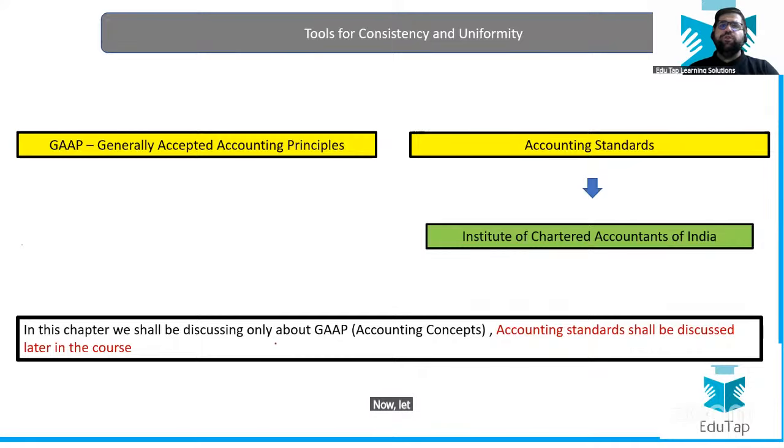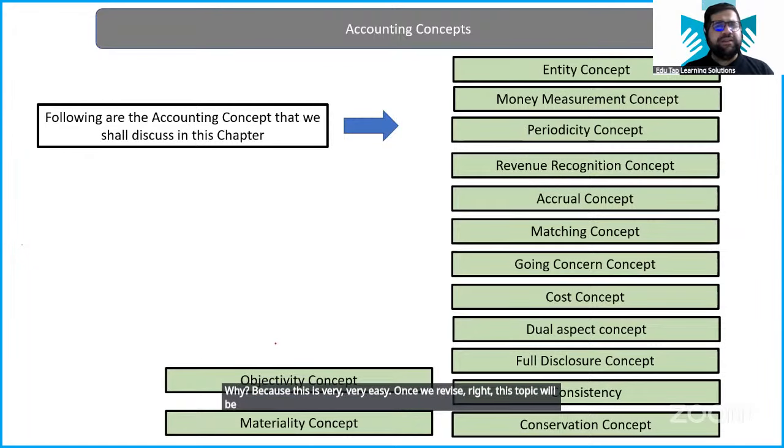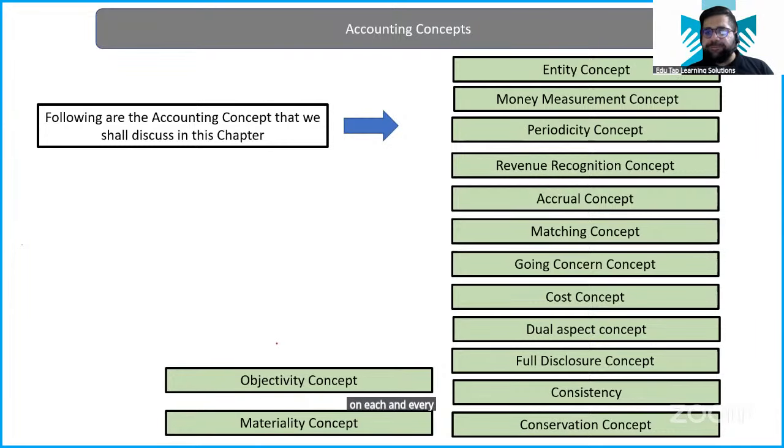Now let's move forward to the main agenda of our class. These are the accounting principles which we have to study one by one. Now, if this is scaring you, you should not be scared, because this is very easy. Once we revise, this topic will be over in 10 minutes, right? But first, when you are building your conceptual clarity, you have to focus with me on each and every principle, right? Yes, accounting standards are particular in nature. You can also say follow industry standard. Yes, you have also said the same thing. I think you are referring to the uniformity and consistency point.